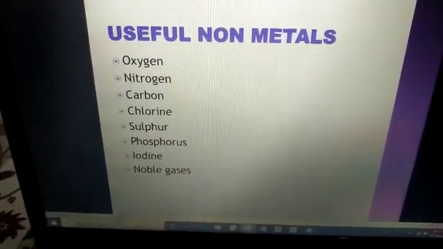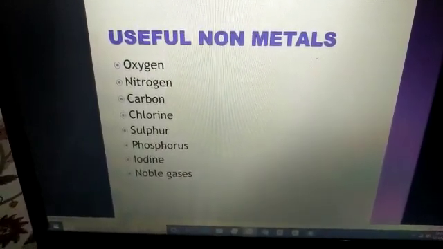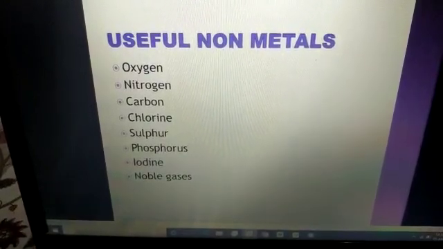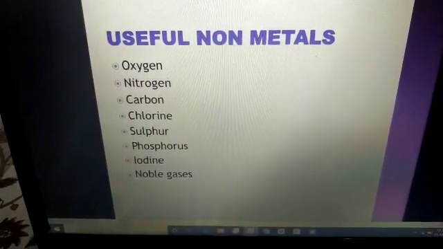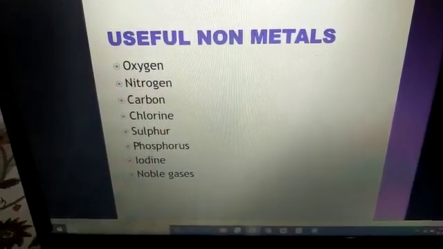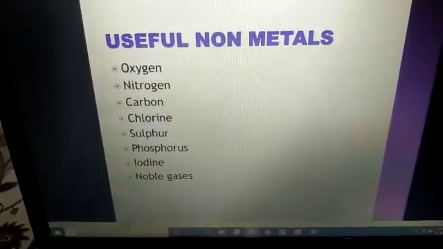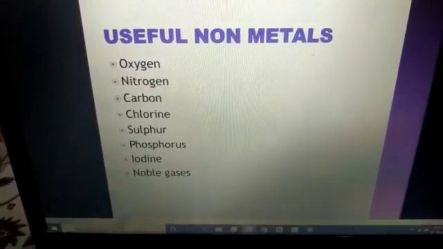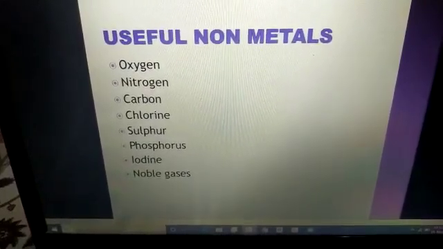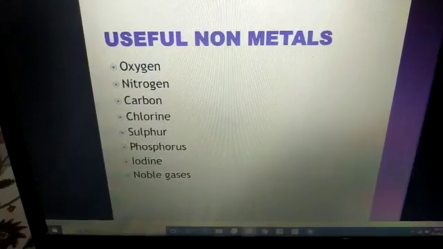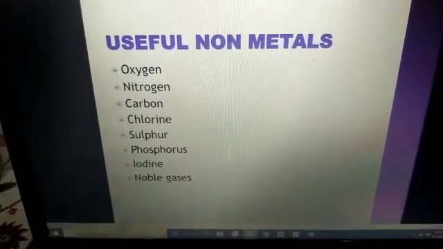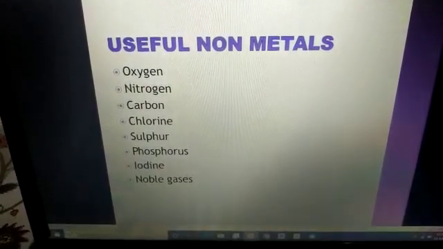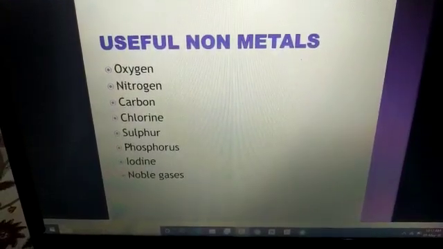See, helium is used to fill the balloons. Helium balloons are available. Now, argon. Argon is a gas which is present in the electric bulb, the incandescent bulb, about which you have studied in your 7th class. And any other importance of these gases? Yes, they are used in making lights. Krypton lights. After that, xenon, krypton are there. These are the noble gases and they are used in making lights, street lamps, headlamps, neon lights, etc.